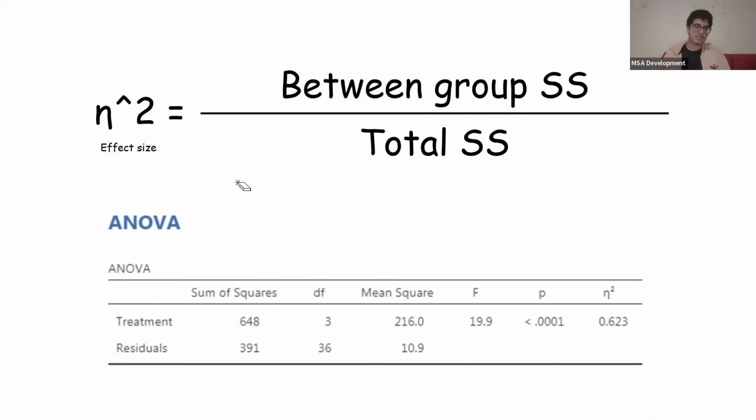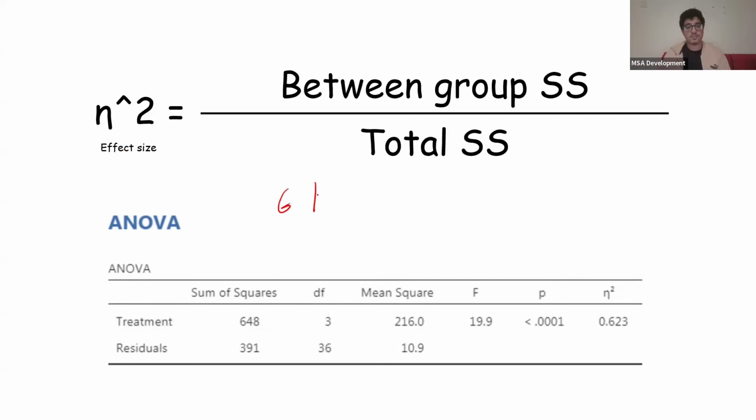But the way we calculate this is we take the between group sum of squares divided by the total sum of squares. If you don't know what sum of squares means, don't worry, because I don't know what sum of squares means. The doctor is going to give you the value if he wants to test your knowledge. So if you wanted to calculate the effect size of an ANOVA, you take the between group sum of squares, which is the sum of squares caused by the difference between the groups. So the treatment causes the difference.